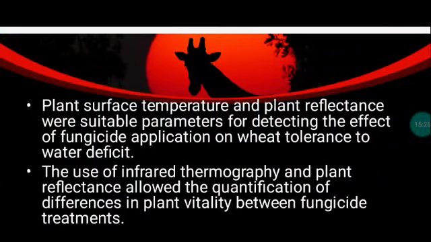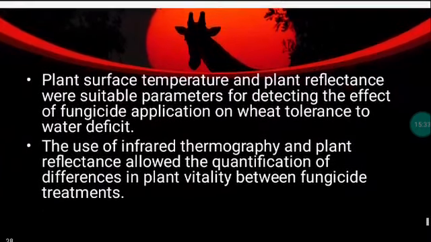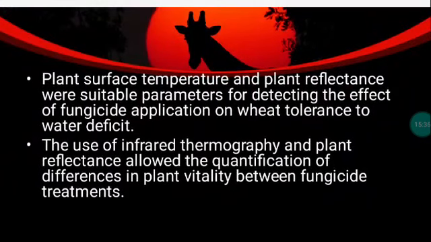Plant surface temperature and plant reflectance were suitable parameters for detecting the effect of fungicide application on wheat tolerance to water deficit. The use of infrared thermography and plant reflectance allows the quantification of differences in plant vitality between fungicides and treatments.